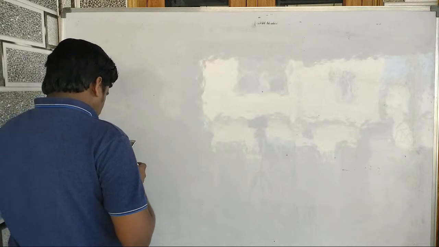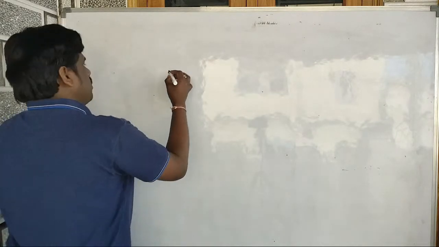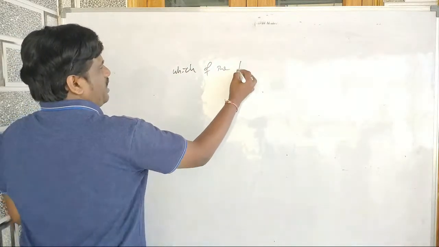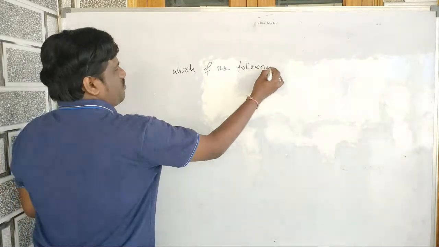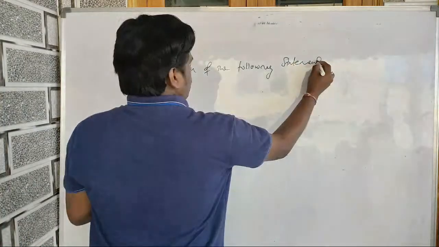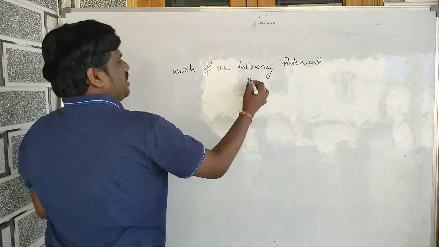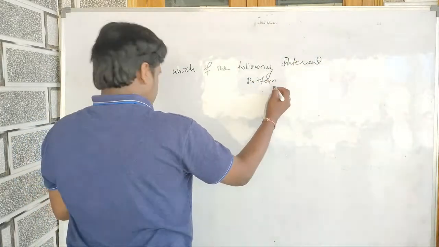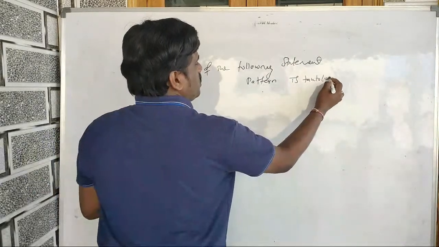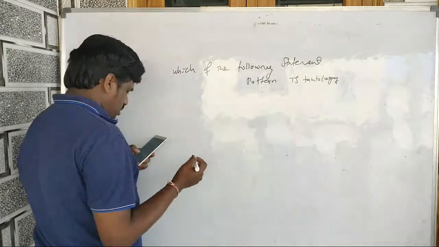2017, the question which of the following statement is tautology is given. So ये आप कर सकते हो. देखो, which of the following pattern is tautology?